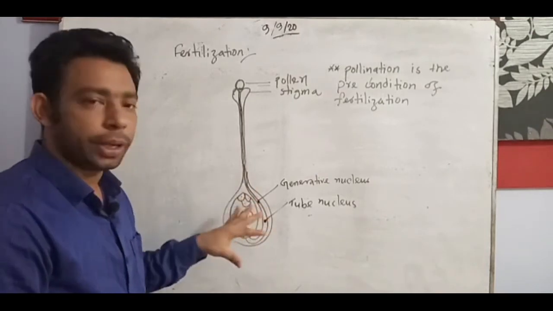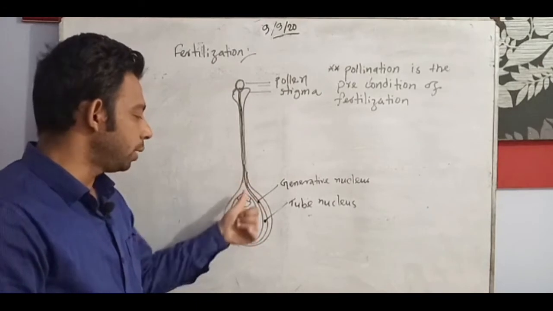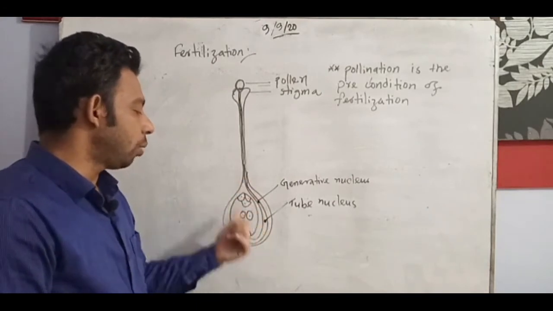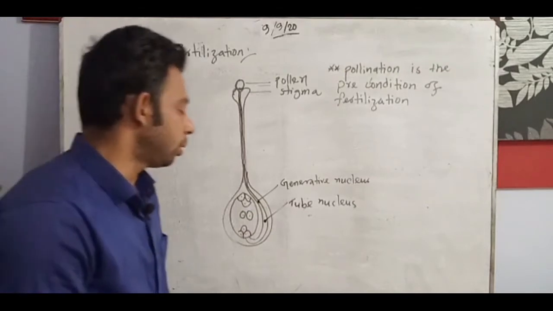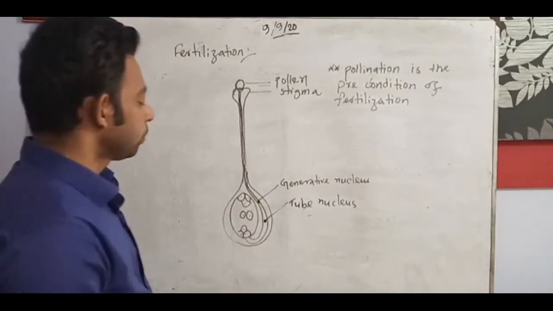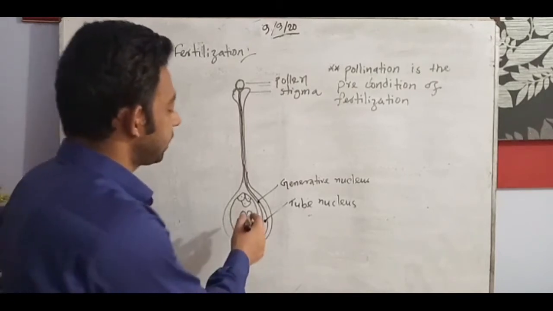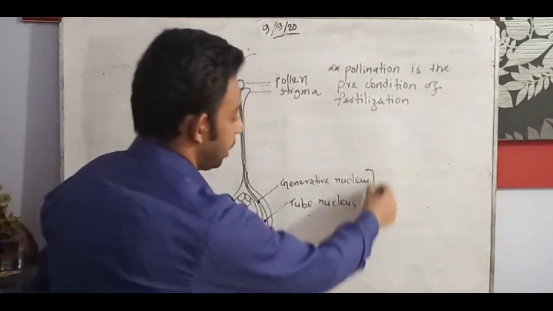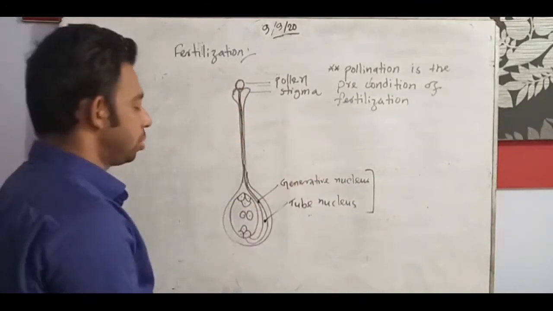This is the ovary, and this is the ovule. Here also we have seen 8 nuclei. We need to know the names of those nuclei too. This two is related with the pollen: the generative nucleus and tube nucleus.